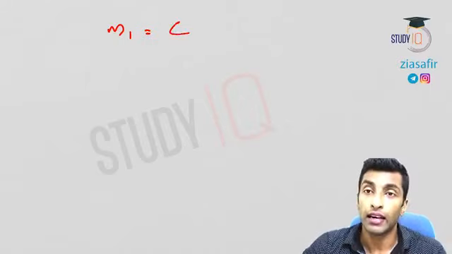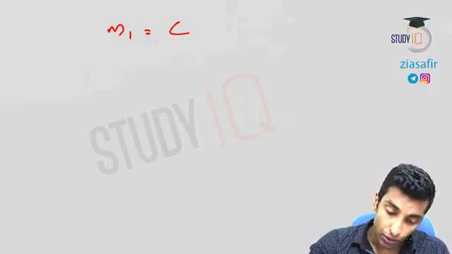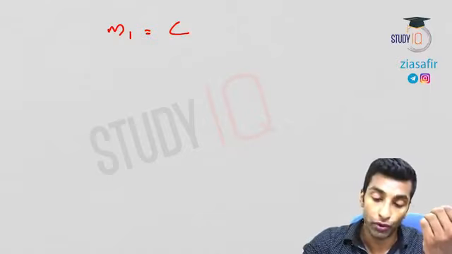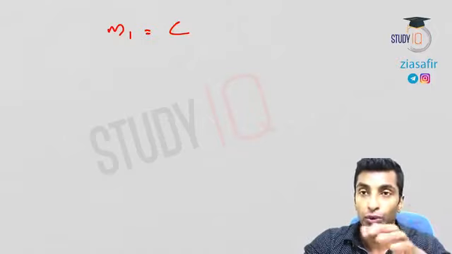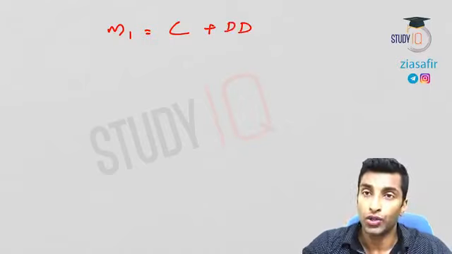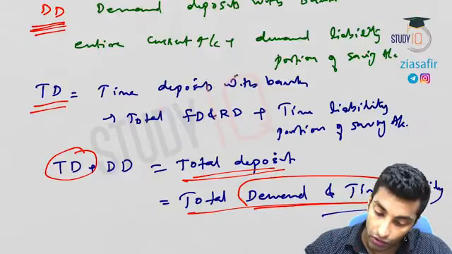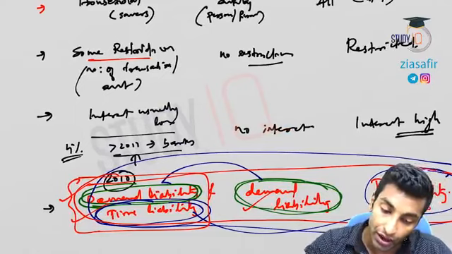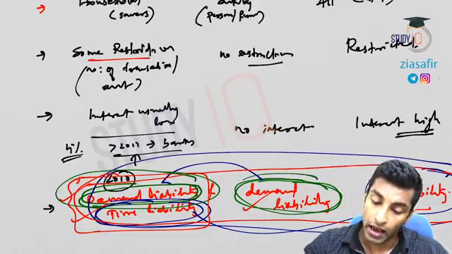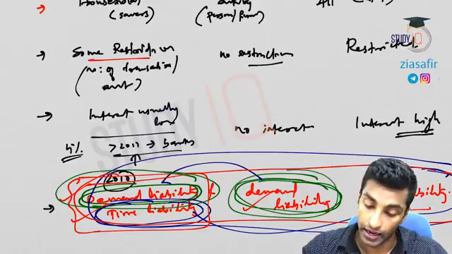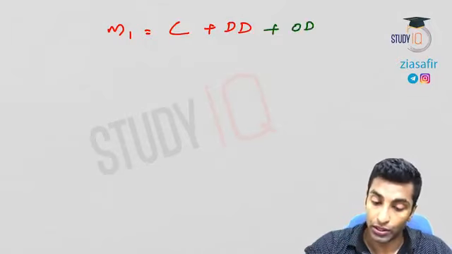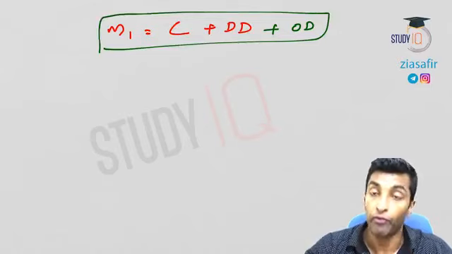Firstly, currency, the currency held by public. I've already told you what I mean by public, but here I need to go for some more explanation for this. We'll do that. So first of all, currency. Then you have demand deposits. What do you mean by demand deposit? Here you can see part of savings account and part of complete current account. So that is a demand deposit plus other deposits. So these are the 3 components which come in M1.